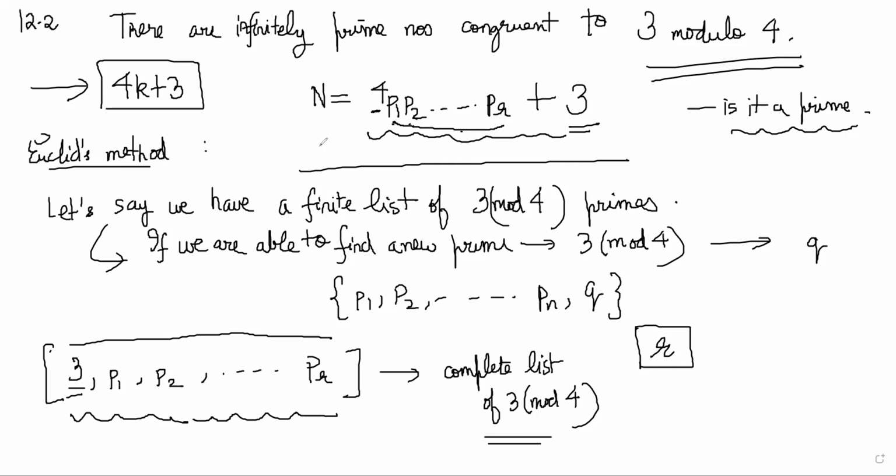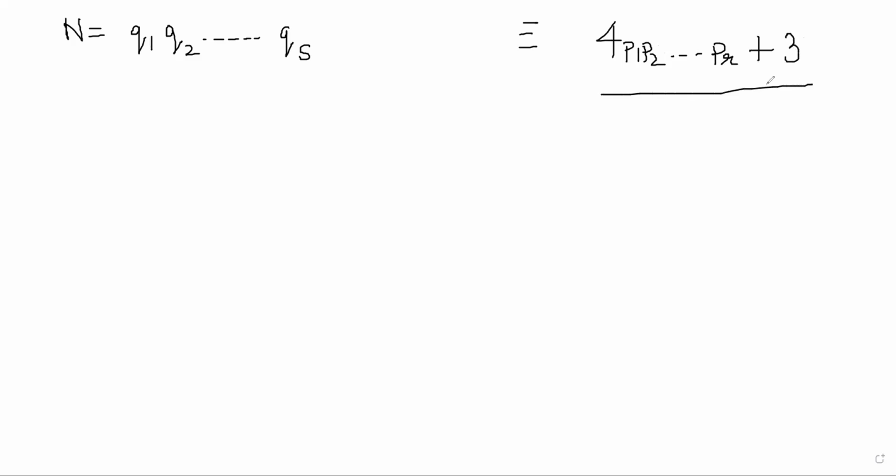Correct. So what we have is, we know that this number n must be a product of some prime numbers, right? This is a normal natural number, so it has to be written as a product of some primes, q1, q2, so on, qs, right? At the same time, it is also 4 times p1, p2 till pr plus 3, right? Are you understanding that there are two alternate ways in which we can write n?